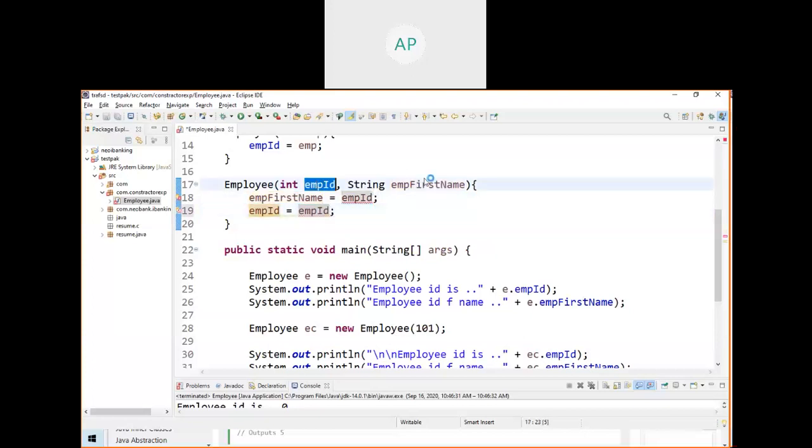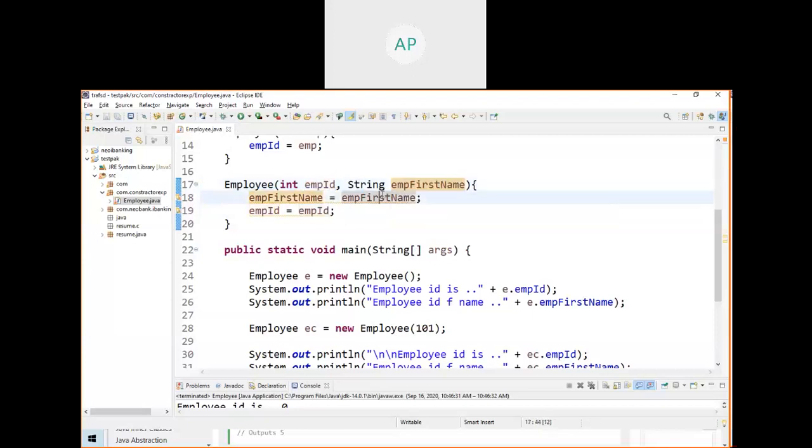Ctrl C, Ctrl V, Ctrl C, Ctrl V, Ctrl S. So here you are not getting an error. So what will be the problem?